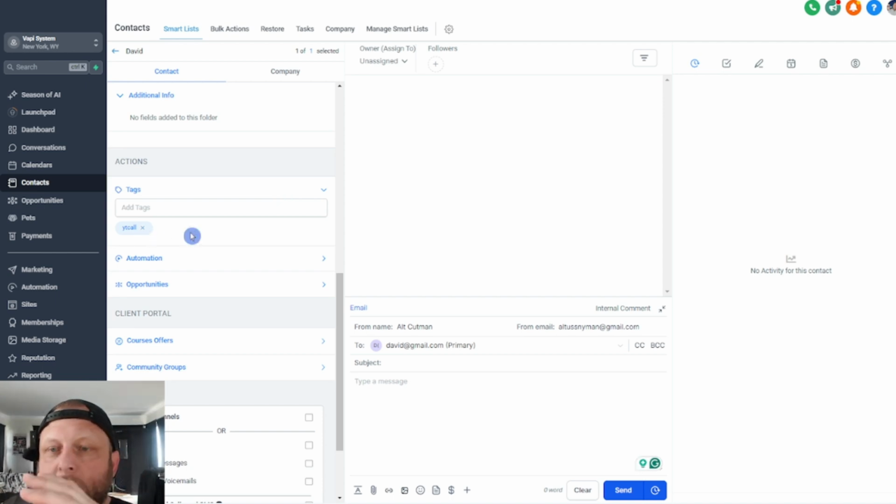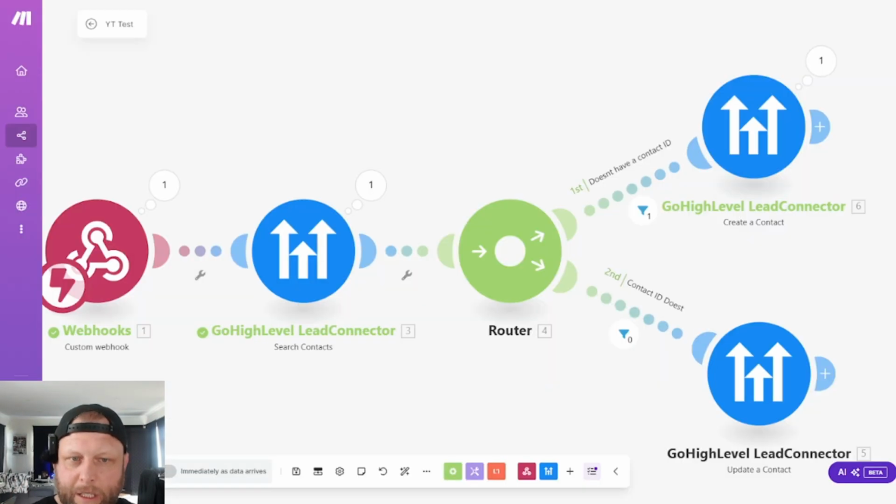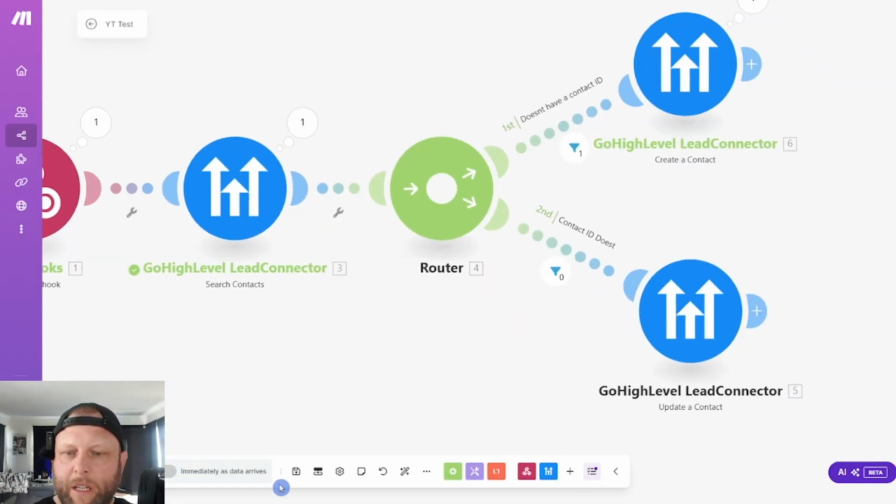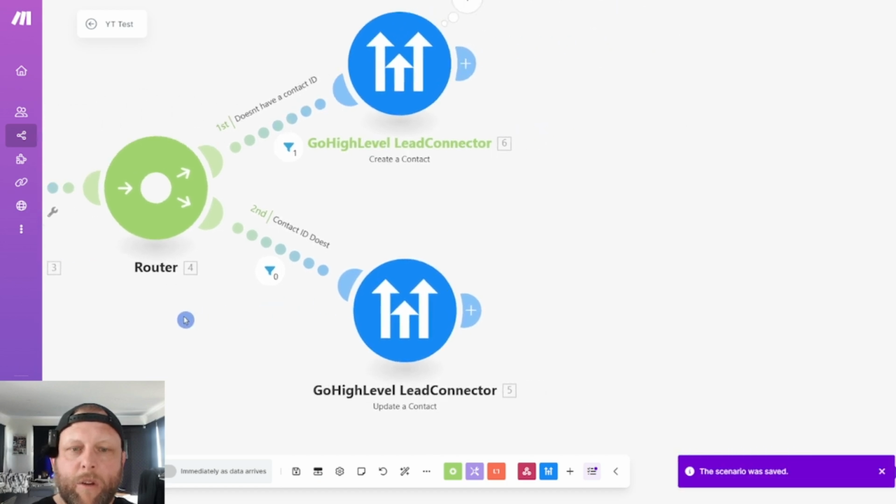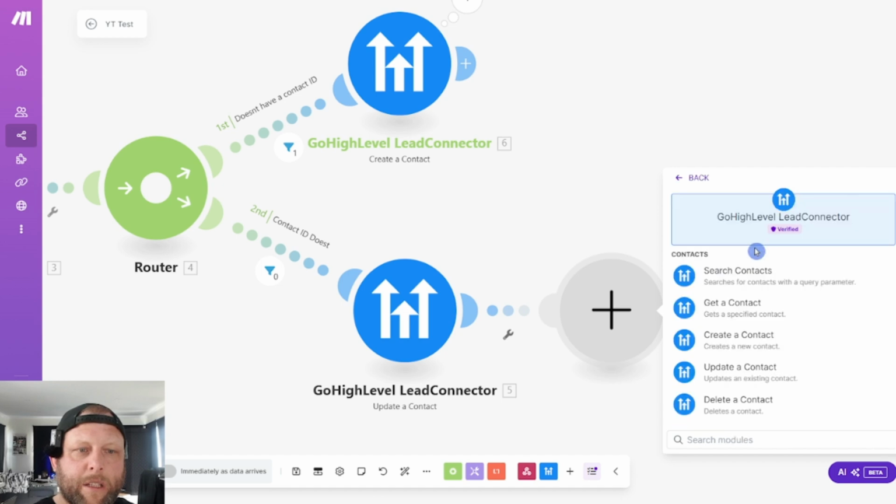That's how you connect Vapi to HighLevel. And from here, you can build and add many other things. I'll just show you a couple of options in here. I'll just hit the save. You can rebuild, you can add into this. We can add custom emails. We can add so many options.